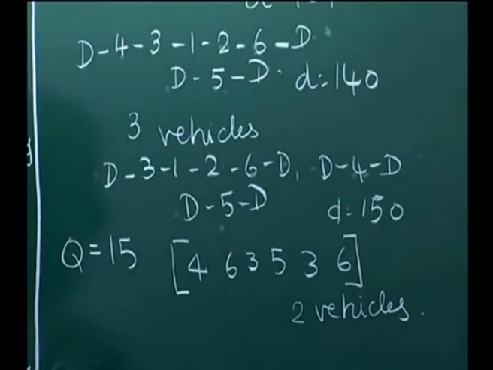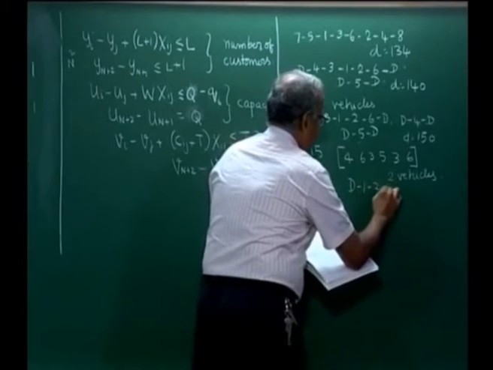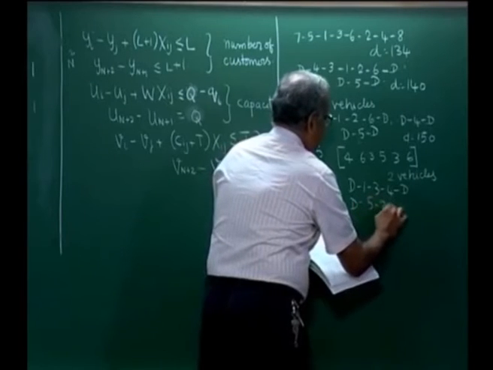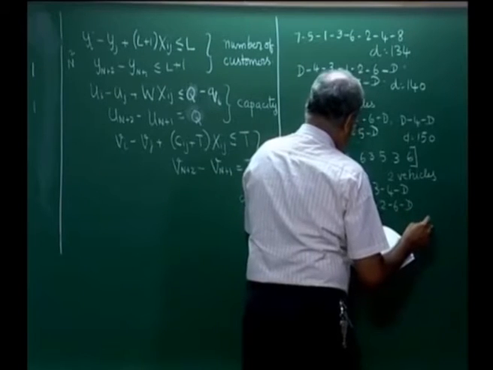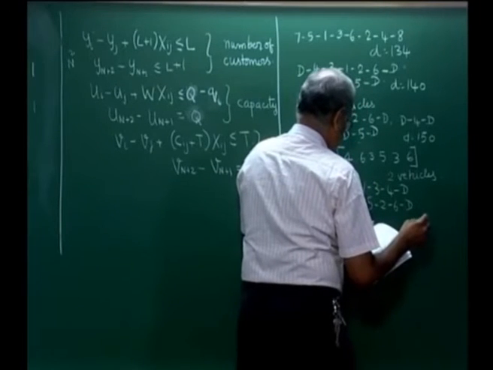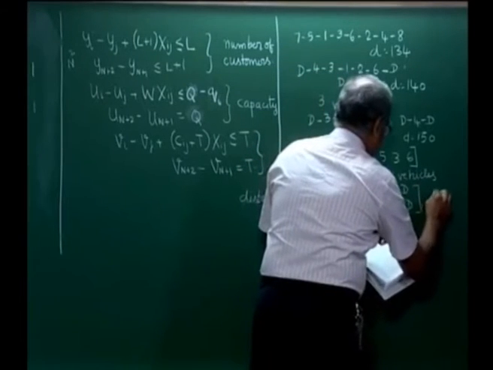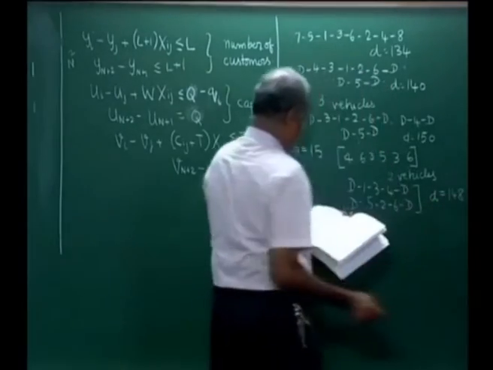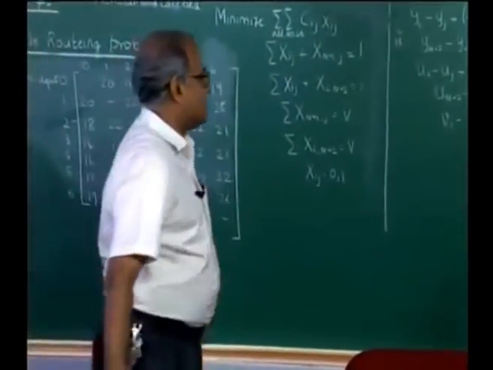So, if we solve for 2 vehicles, we will get the solution D 1 3 4 D and D 5 2 6 D with total distance equal to 148.